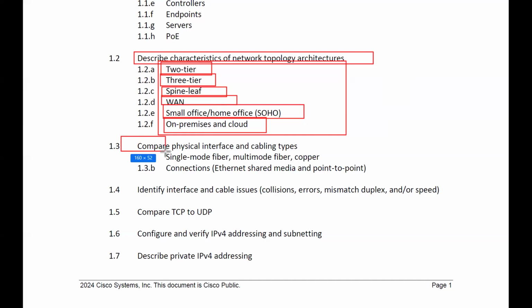Then here it is written: compare the physical interface and the cabling types. What are the different types of cables we have? We have single mode fiber, multi-mode fiber, copper, connections, point-to-point connectivity. Even we can have twisted pair cables, untwisted pair cables, fiber optic cables. Then we have console cables, crossover cables, straight-through cables, right? Where we will use each of these depends upon the user.